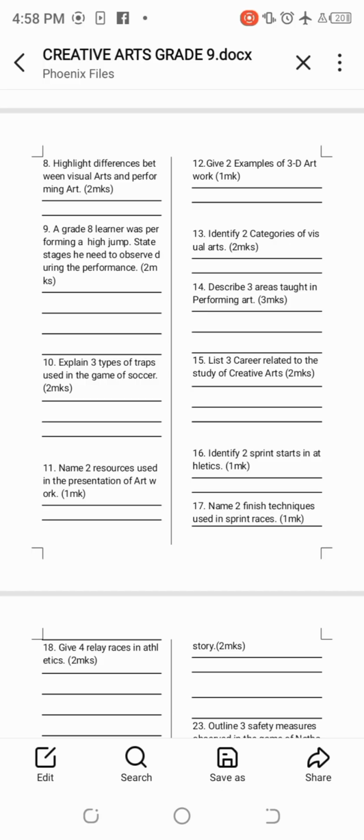Number 10 says, explain 3 types of traps used in the game of soccer. So in the game of soccer, we have the chest trap, thigh trap, and sole of the foot trap, or foot trap. Then we can also have the head trap, which is the least mentioned.